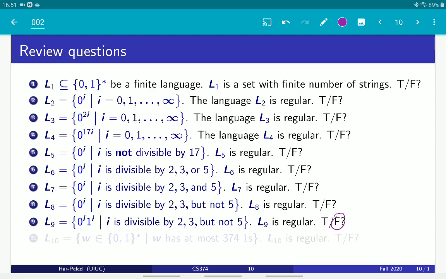Of course, this is a sublanguage of 0 to the i, 1 to the i for any i, which is also not regular. So the way to think about it is you need a counter to implement this language, and this counter can go arbitrarily high, and as such, this language is not regular. But this is the intuition, it's not the proof. We will revisit the issue of how to recognize non-regular languages later on in the class. So the answer here is false.